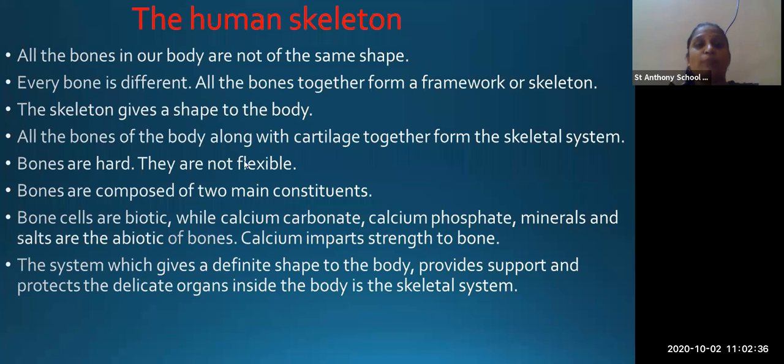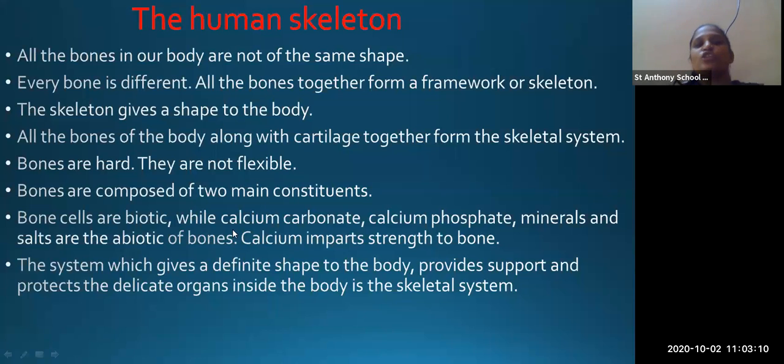It gives shape to the body, and all the bones of the body along with the cartilage together form a skeletal system. So all the bones of the body along with the cartilage form a skeletal system. Okay, now how are your bones? The bones are hard and not flexible. So not flexible means they cannot move. Only some bones in our body are movable, while most of the bones are non-flexible or immovable, we can say.